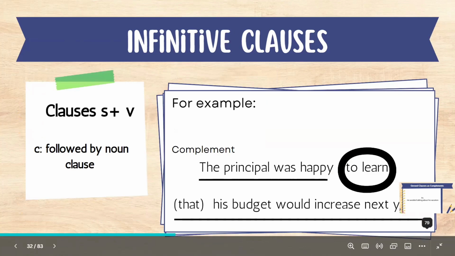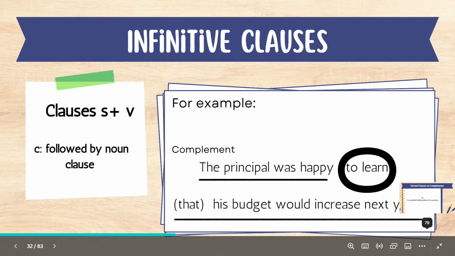Okay, thank you. Infinitive clause. So what is a clause? A clause is a group of words that has a subject and a verb. Now, the first thing that you have to understand about infinitive clauses is that they are kind of not really clauses because we don't have a conjunction to begin the clause. We begin the clause with an infinitive verb, and then we follow with a noun clause, okay? So some people will not call this a clause. They will just call it an infinitive phrase with a noun clause object.